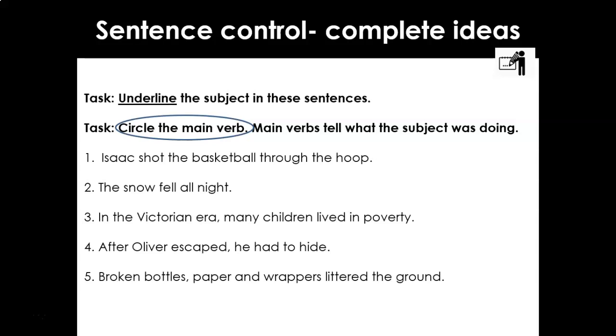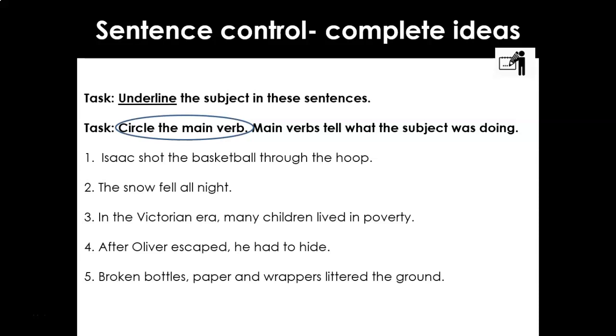Now it asks you here just to underline the subject and to circle the main verb. Now the main verb is connected with the subject. It tells us what the subject was doing. So as you look through these, if you're not sure if there's more than one verb, there might be, ask yourself, is that verb connected to the subject? Are they anchored together? If the subject and the verb work together, you're looking at the main verb.